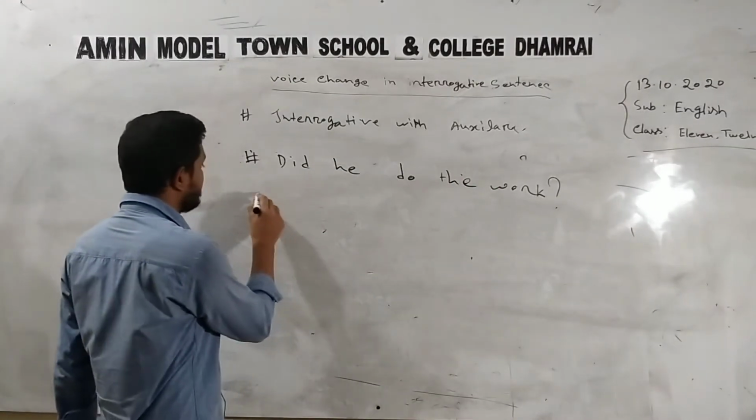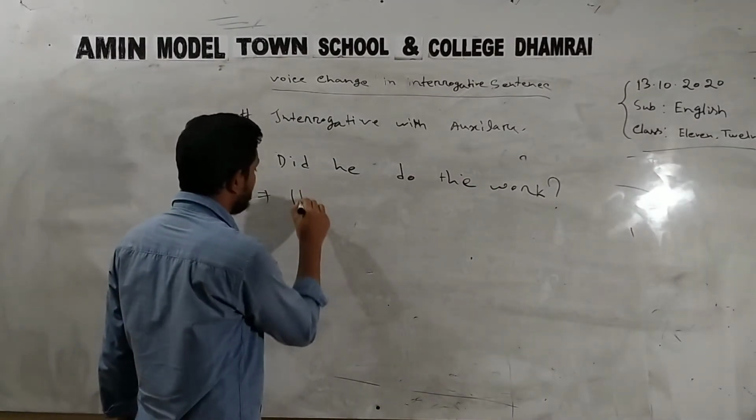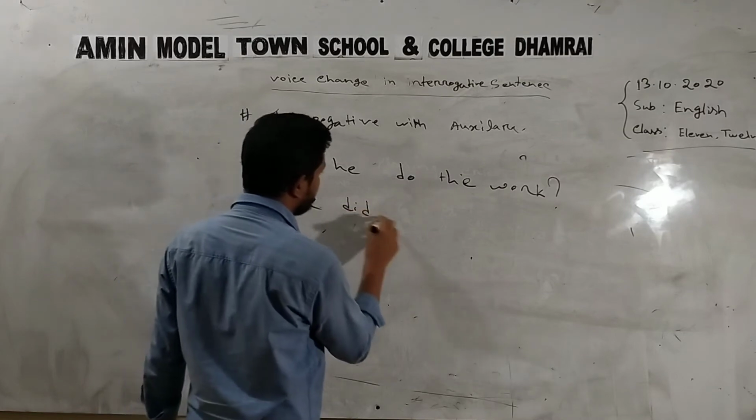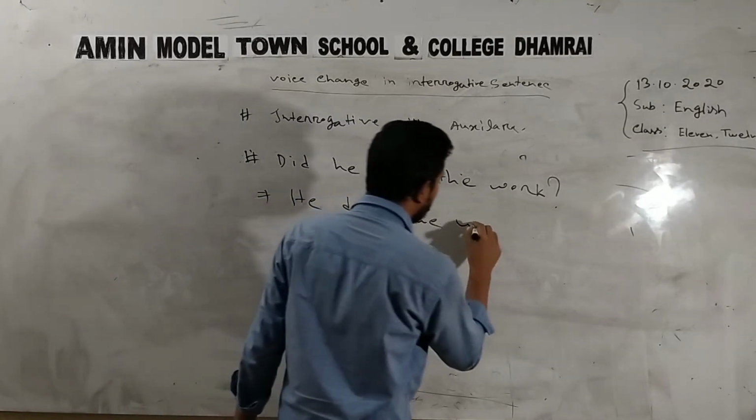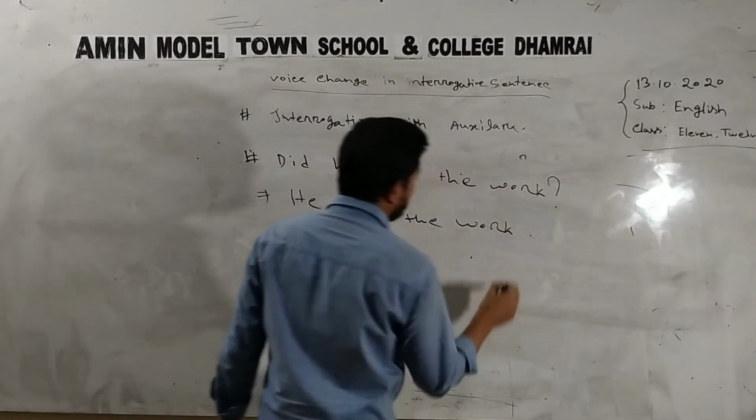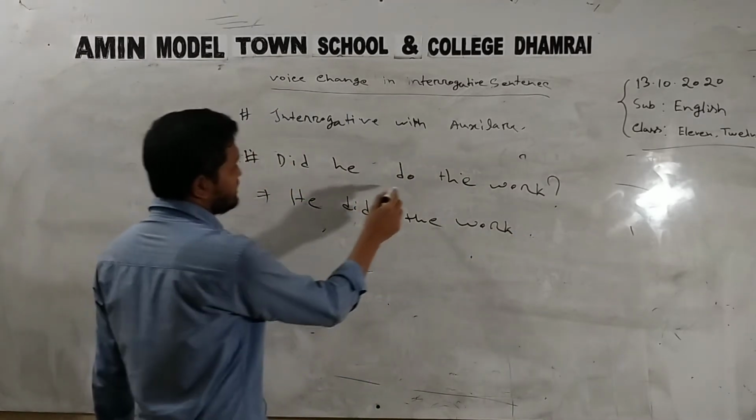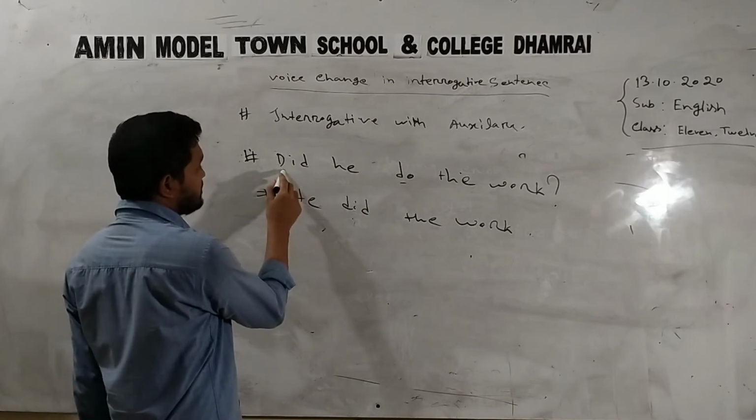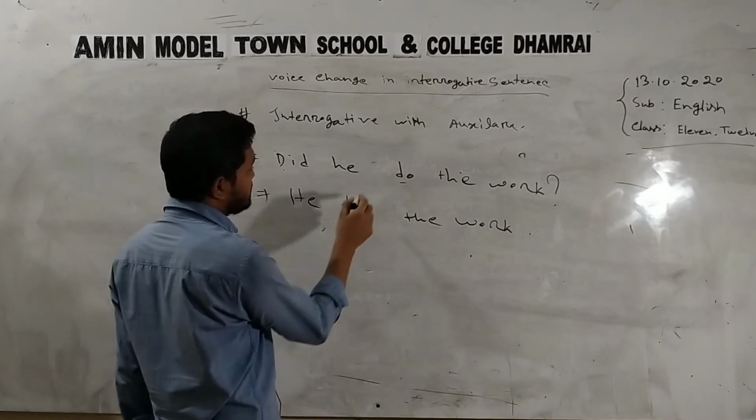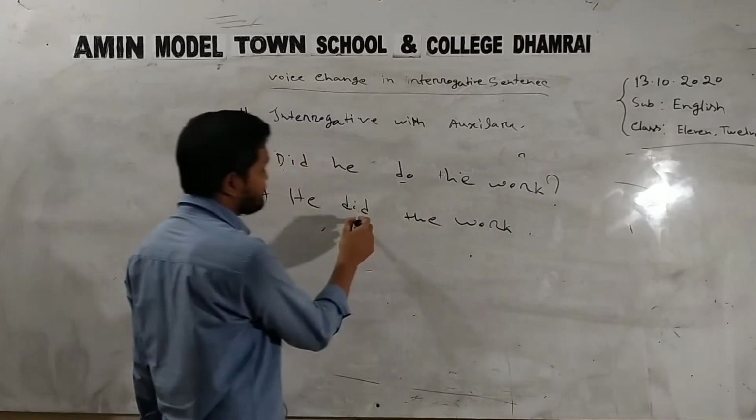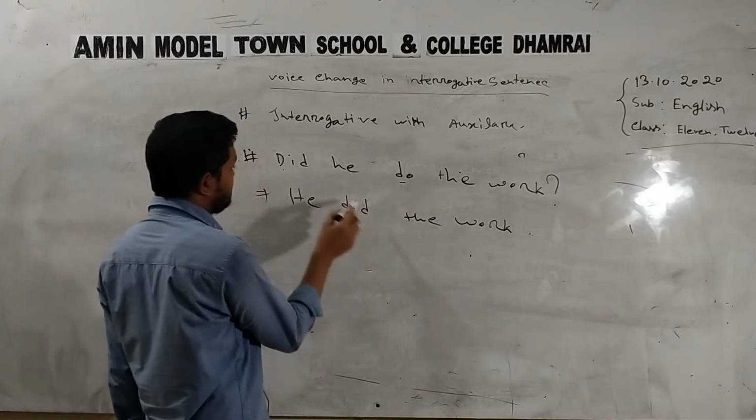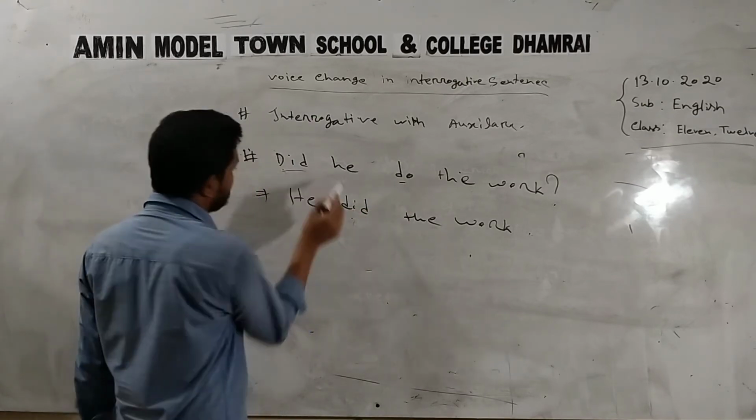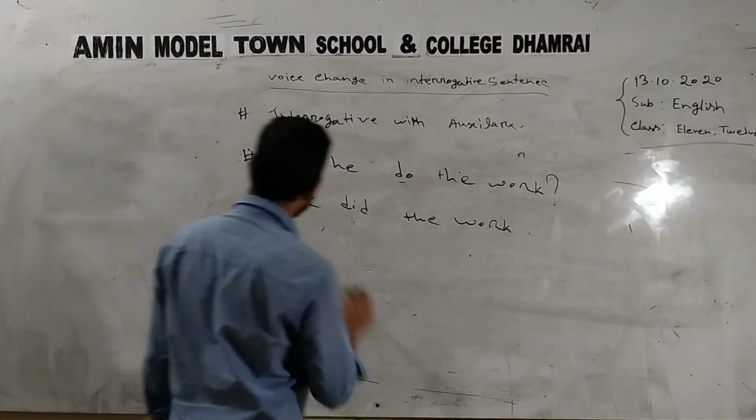Same way, let's make it an assertive sentence. He did the work. Guys, just look here. There is do, but I write it did. Why? Because it is in past tense. If we make it an assertive sentence, just make the verb past form. Do is the present form, did is the past form. Did is used only for this. Okay? He did the work.